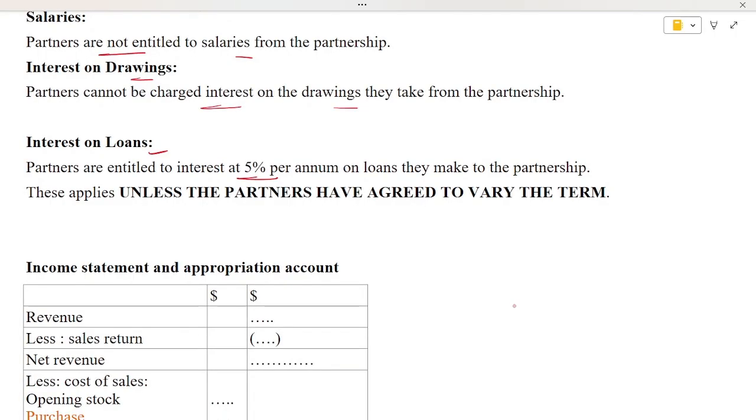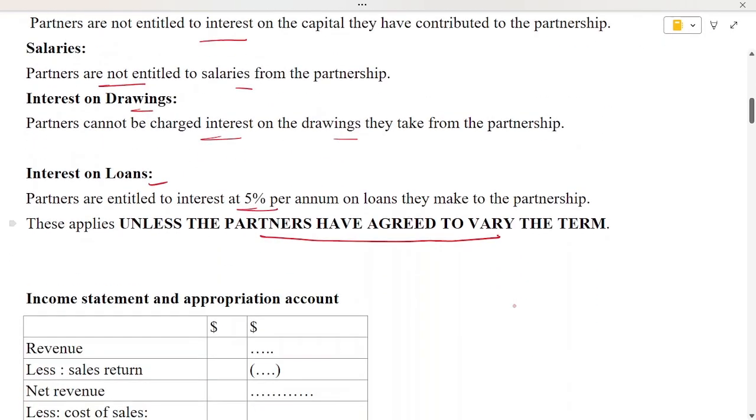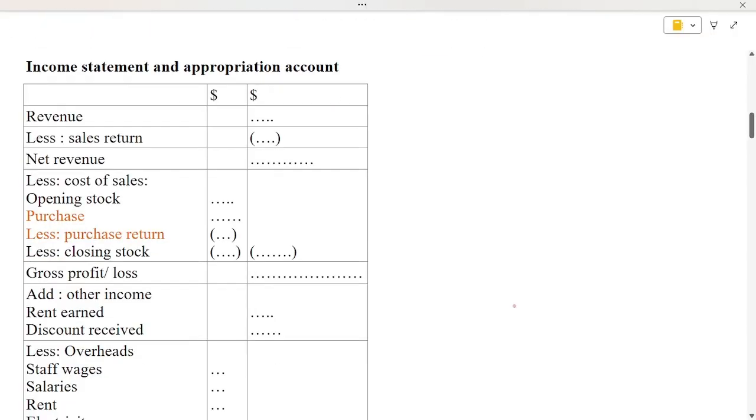However, this agreement can change according to their further understanding. If there is no agreement, this system will be followed. But if there is an agreement, they follow according to the agreement. You have to take note of it.